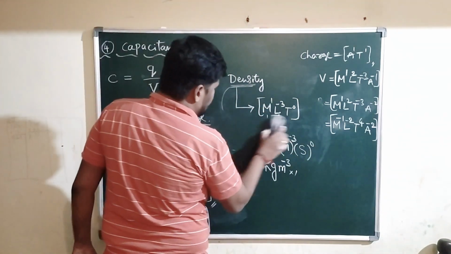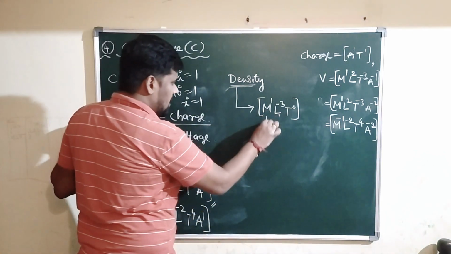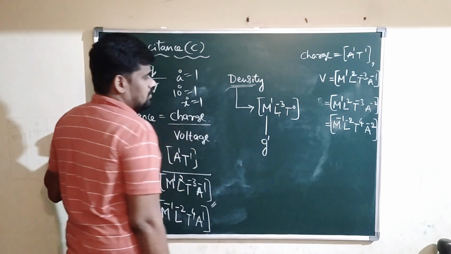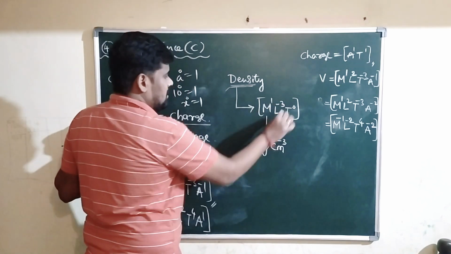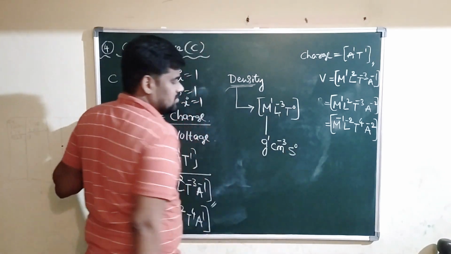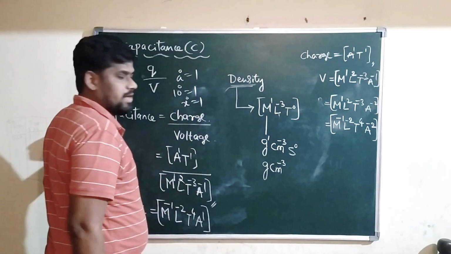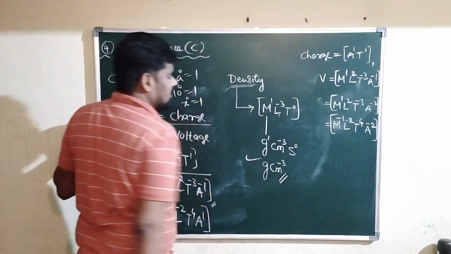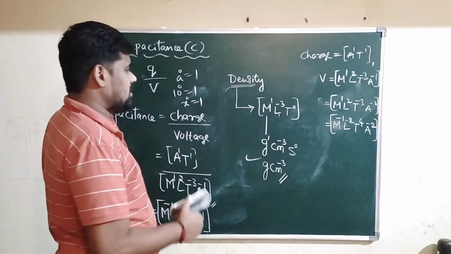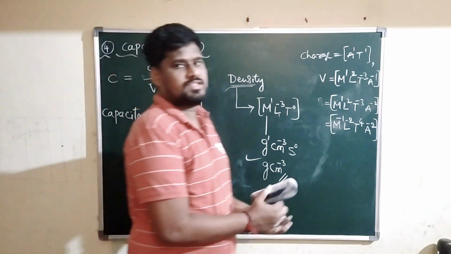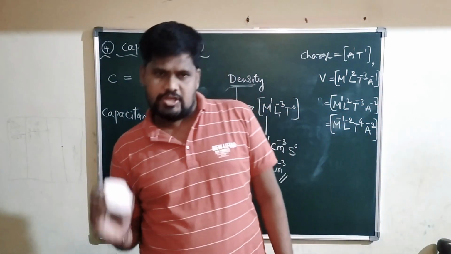Okay? Similarly, suppose you want to write the unit of density in CGS system, what do you do? Mass is measured in gram to the power 1. Length is measured in centimeter to the power minus 3. Time is measured in second to the power 0. What are we left with? Gram, centimeter to the power minus 3. What is it called? Gram per centimeter cube. The gram per centimeter cube is a unit of density in which system? CGS system.